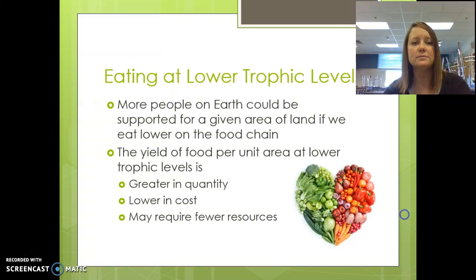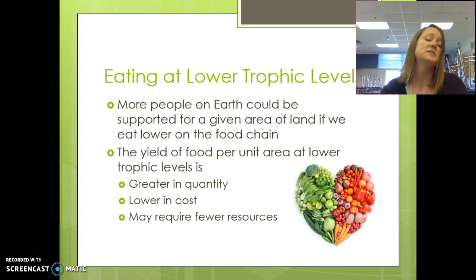If we eat at lower trophic levels, more people on Earth could be supported using our arable land, and that's because it takes less energy because only 10% of the energy is passed from one trophic level to the next. So if we eat the primary producers, then it's going to be much more efficient than if we eat beef or pork or anything that's at that first trophic level.